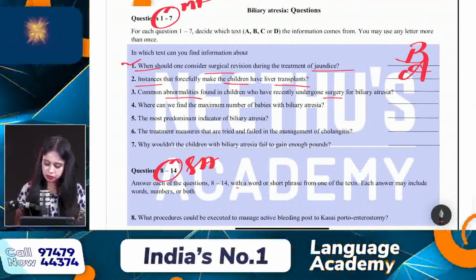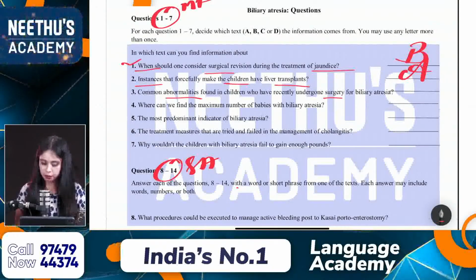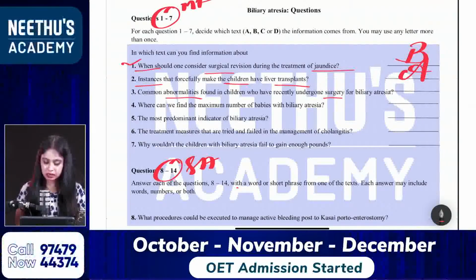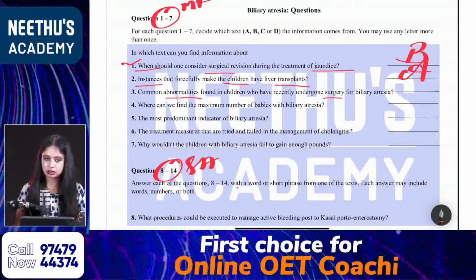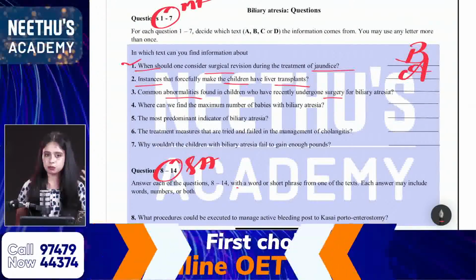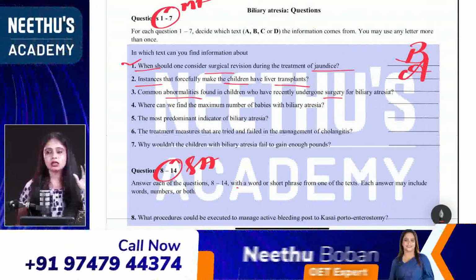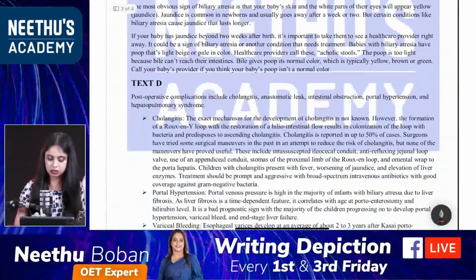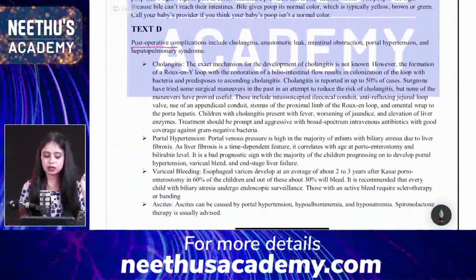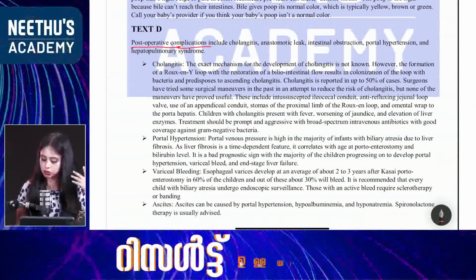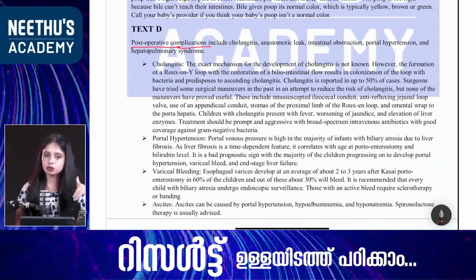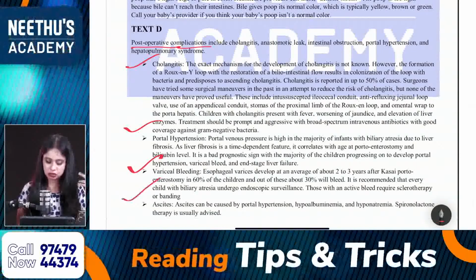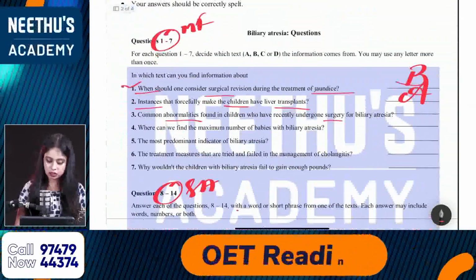Okay, is it C, Divi? No, C or no? No, it is from text D: common abnormalities found in children who have recently undergone surgery for biliary atresia. Yes, in text C they have mentioned some symptoms that are complicated for them, but still something after the surgery is mentioned in text D. Post-operative complications include, okay, so what are the abnormalities after the operation or after the surgery, which is mentioned here in text D. So we have 4 different points for the complications. Okay, so the answer is mentioned in text D.